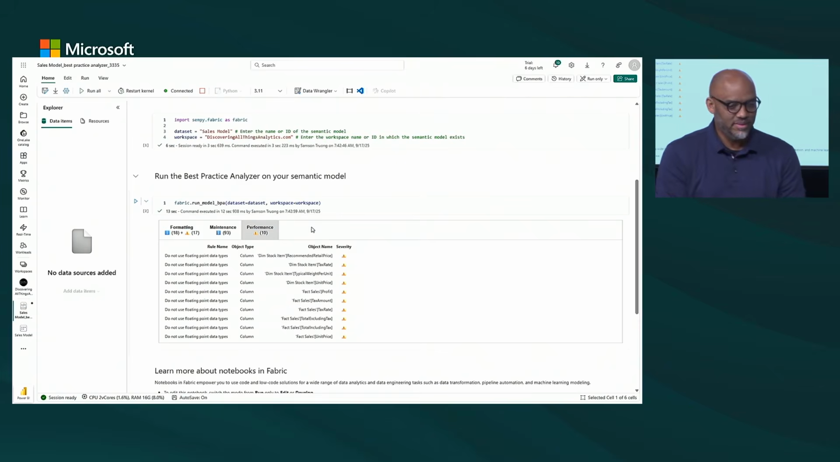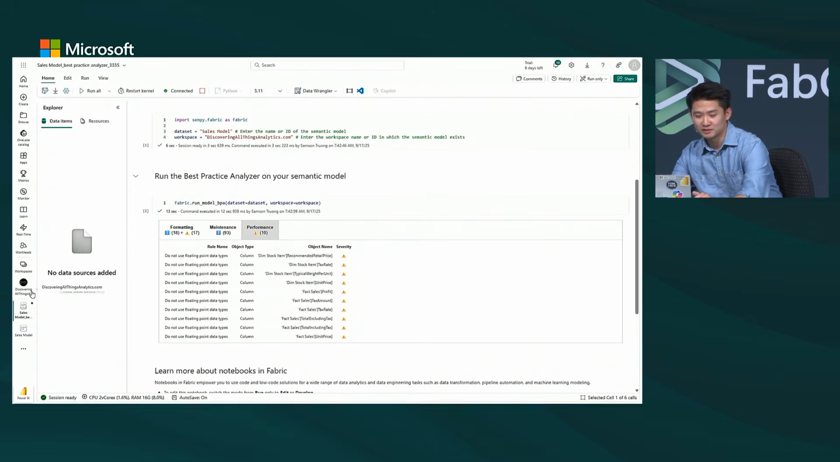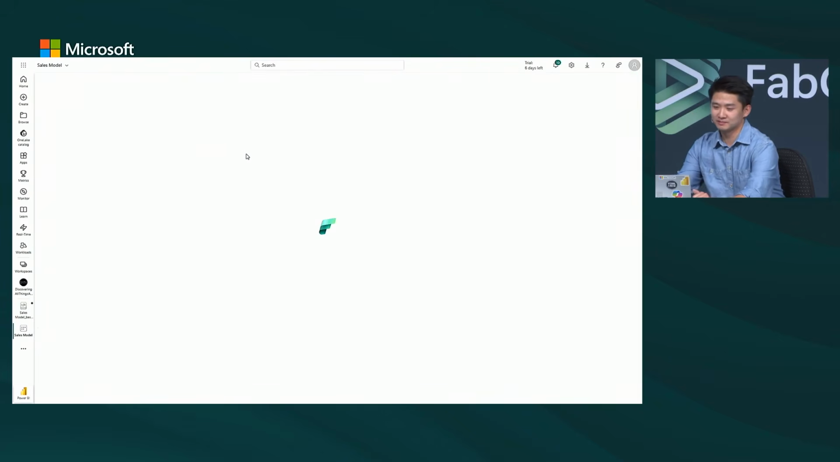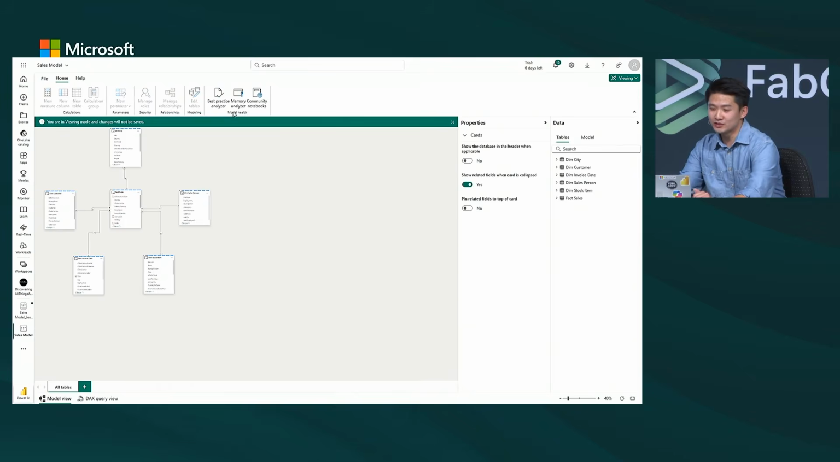All right, I like it. You should go show us another one. Yeah, let's actually take a look into that memory analyzer as well. So if I hop back into my semantic model for my sales model, returning to this ribbon up here, I'm going to go ahead and click on the memory analyzer this time.